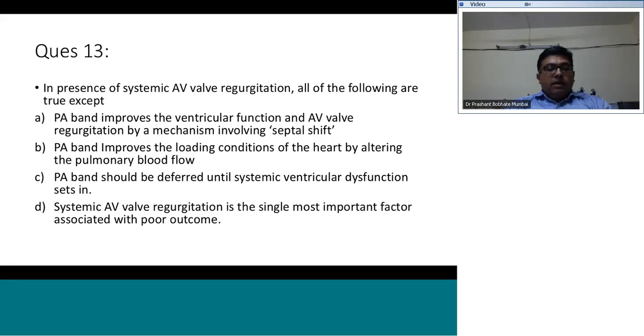PA band should not be deferred until systemic ventricular dysfunction sets in. In fact, as soon as we notice that there is some leak in the tricuspid valve, we should send the patient for PA band. And systemic AV valve regurg, as I said before, is the single most important factor associated with poor outcomes in CCTGA. So the statement which is wrong in here is C. PA band should be done early. We should not wait till the systemic ventricular dysfunction sets in, because once it sets in, the prognosis becomes really guarded.